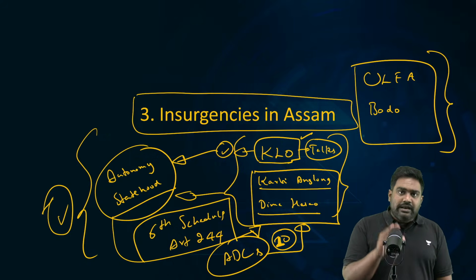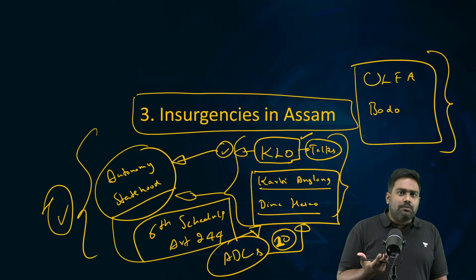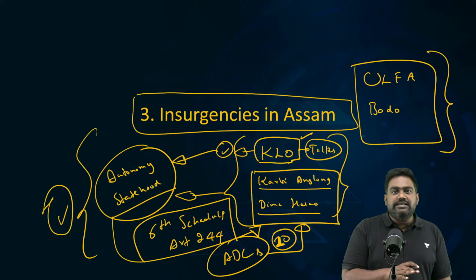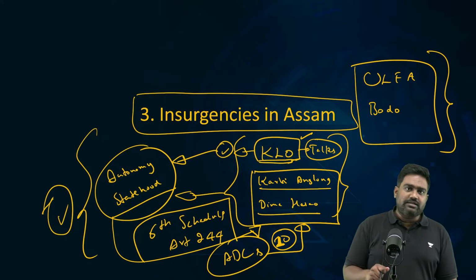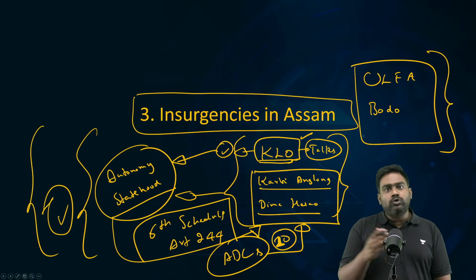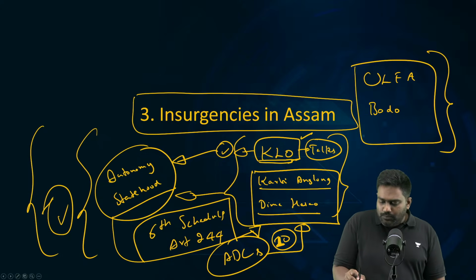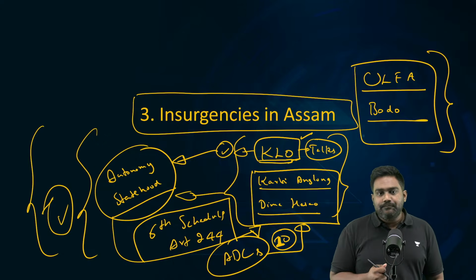With KLO, we are in talks. The group did pose a concern at one point, but today it's a dormant group, and the leader has surrendered recently, come back to India from Myanmar, and the government of India is talking to KLO to finally work out a peace process with the Kamtapur Liberation Organization as well. So these are very minor topics, not too relevant. What is more important is the ULFA insurgency and the Bodo insurgency, which we will discuss in detail.